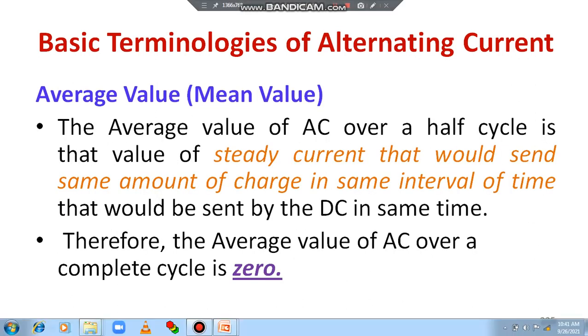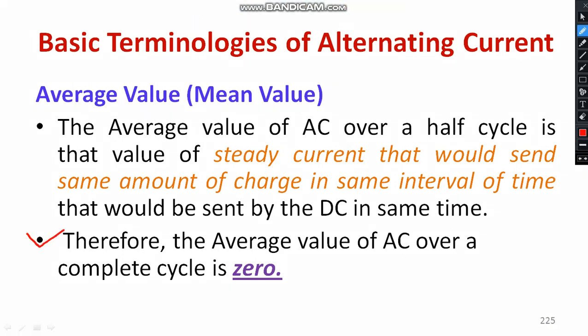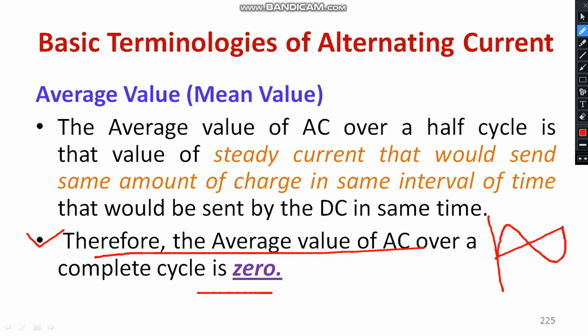One important thing you have to note down: the average value over a complete cycle will always be 0 because it is an AC waveform. We can consider there is a positive half cycle and a negative half cycle. If you calculate the average value, what is going to happen? Here we will get the positive value and here you get the negative value. Finally, while calculating the average, the numerator becomes 0 because positive and negative will be cancelled. Therefore, the average value over a complete cycle of an AC quantity will be absolutely 0. This point you have to remember.